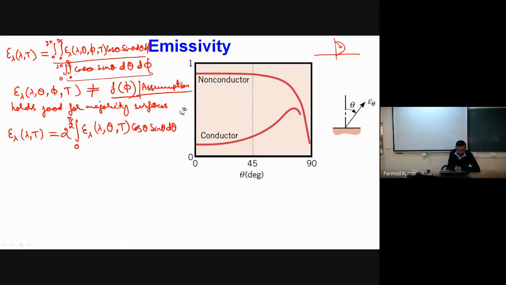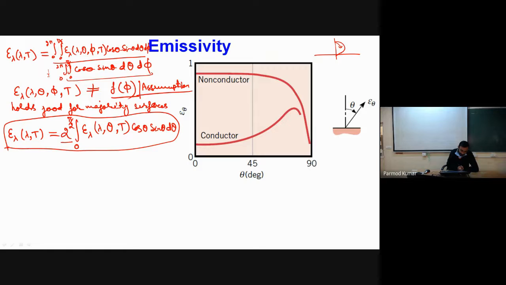So if you do this integration in the denominator, here you will get pi by 2, and in the numerator you will get 2 pi if you integrate over phi. So 2 pi will cancel and you will get 2 in the multiplier. So can you do this integration on your own? Fine.